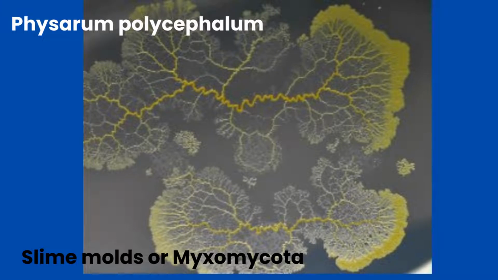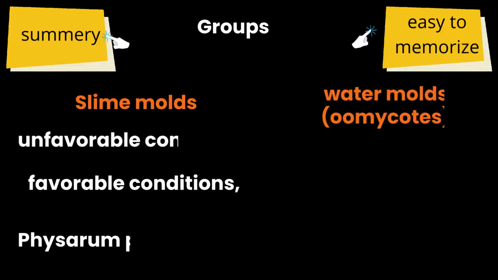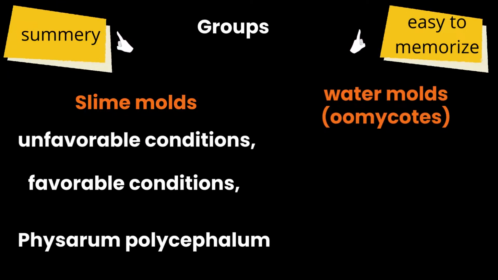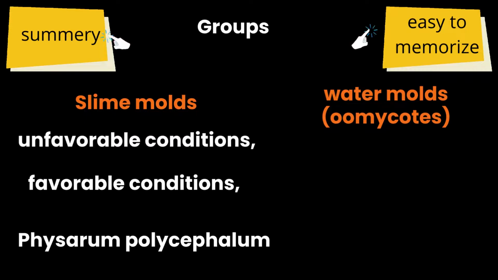During favorable conditions, spores germinate and unite to produce a diploid zygote, and from that zygote, plasmodium is formed. The plasmodial slime mold called Physarum polycephalum is a model organism that has been used to study many fundamental biological processes such as growth and differentiation, cytoplasmic streaming, and the function of the cytoskeleton. Here we discussed slime mold.